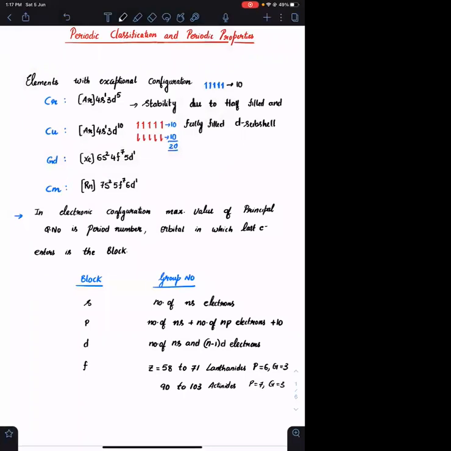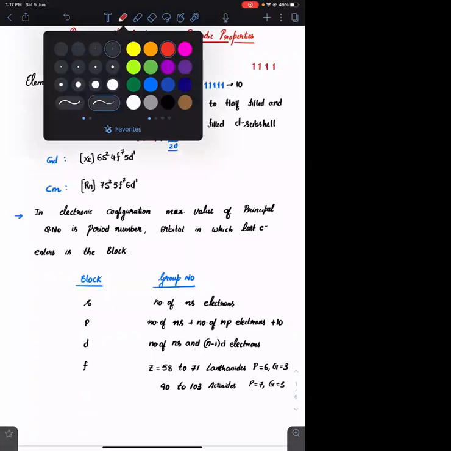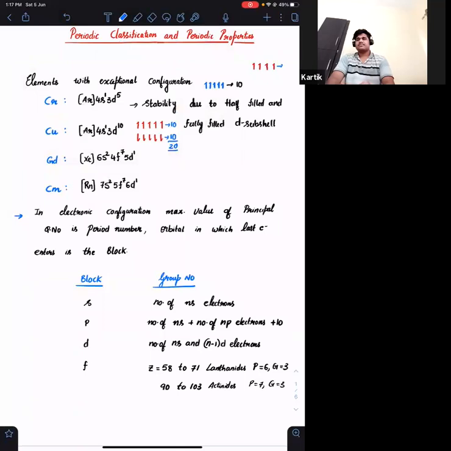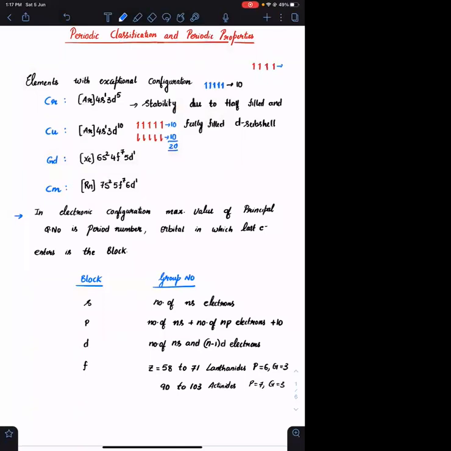If you are having only 4 electrons, suppose if the configuration is 4s2 3d4, because of 4 electrons, the number of exchanges will be, apply the formula n into n minus 1 by 2. 4 into 4 minus 1 upon 2. How much is it? 6 exchanges. So if you are having only 4 electrons, the number of exchanges are 6.